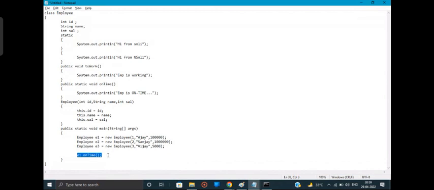What next? To work is there. To work is non-static. That is also non-static. Yes, I've called both the non-static methods also.